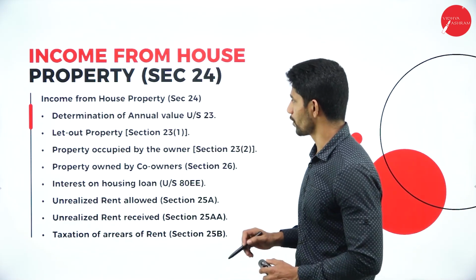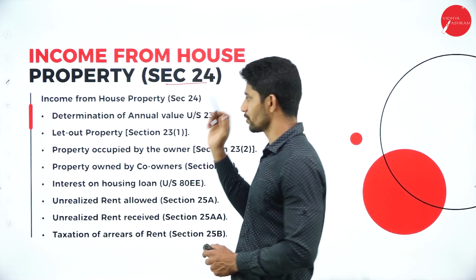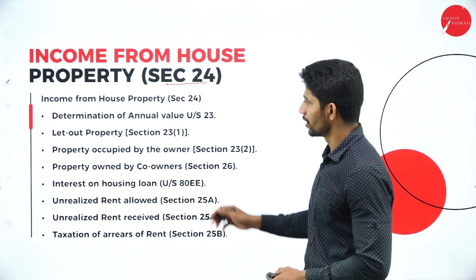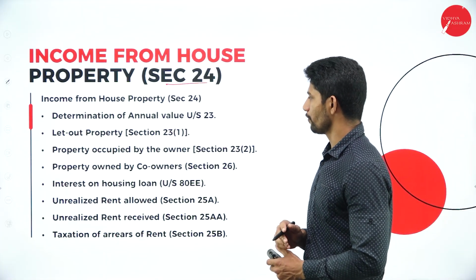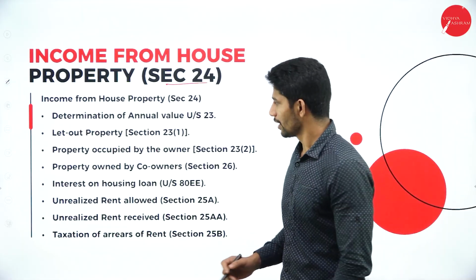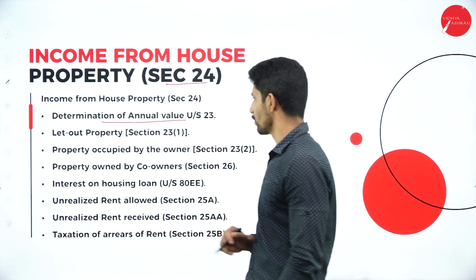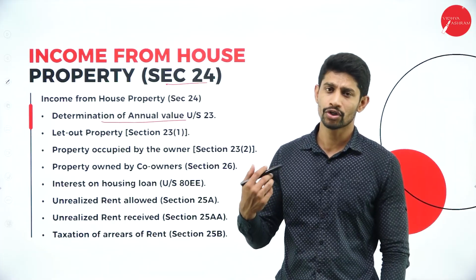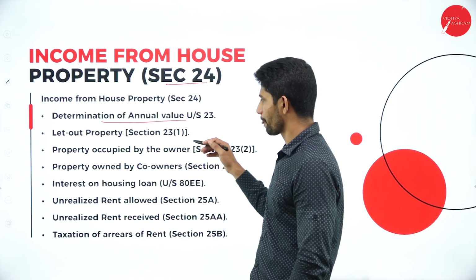Income from house property deals with section 24, and the determination of annual value we are going to do under section 23.